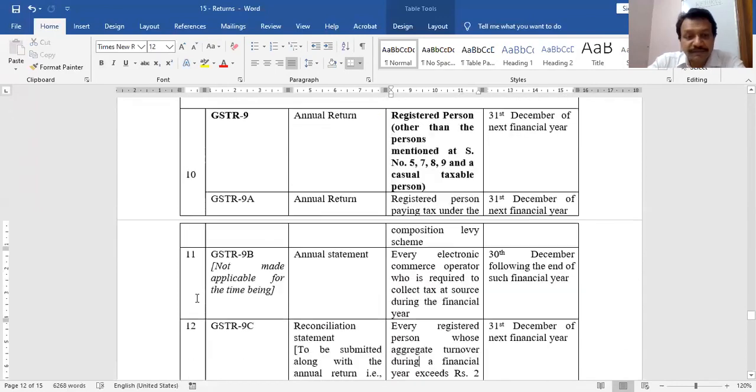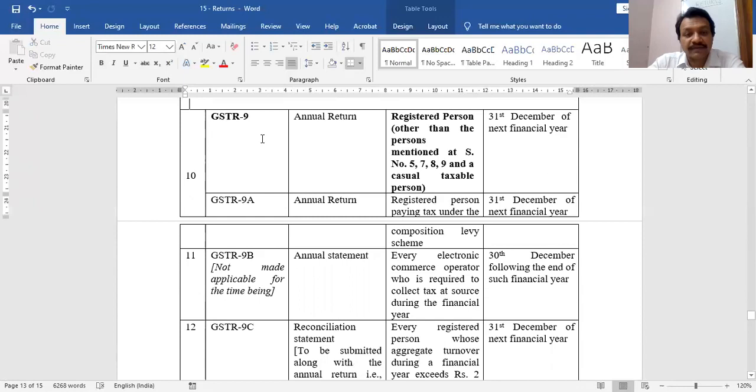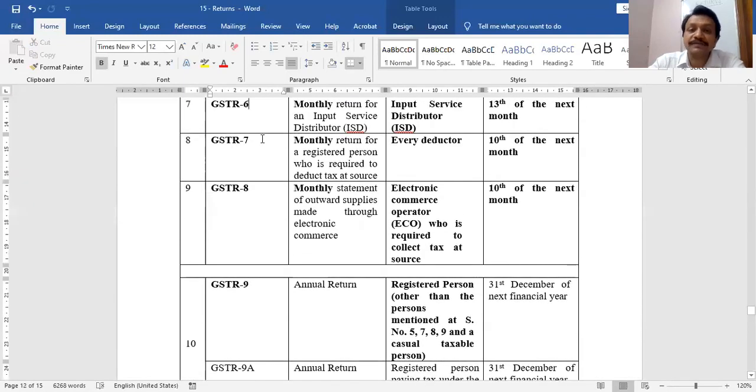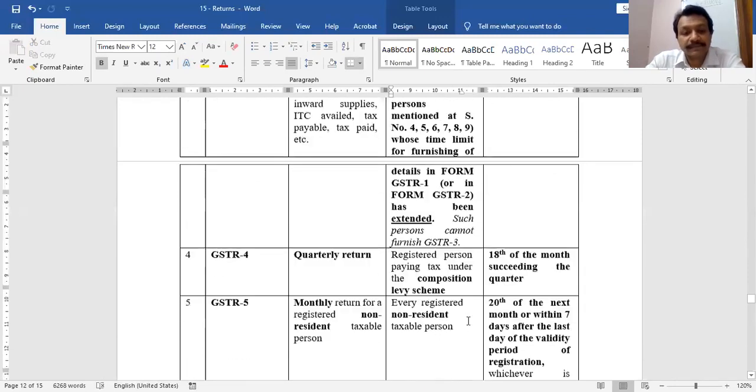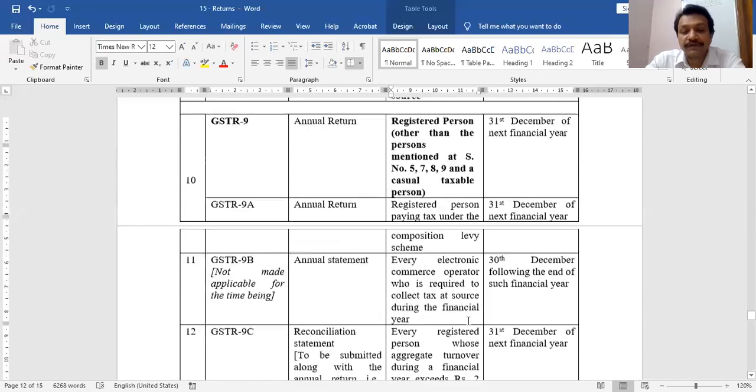That's it. I simply wanted to show you that filing annual return is mandatory under section 44 through which form? GSTR 9, for every person except who? Except, at serial number 5 the person was non-resident. At serial number 7 the person was input service distributor.